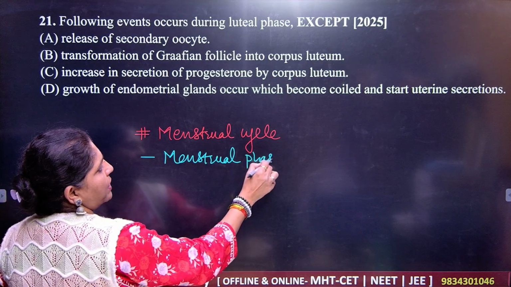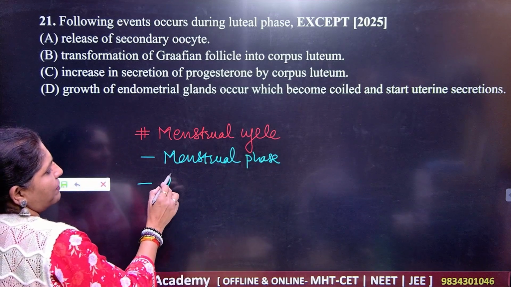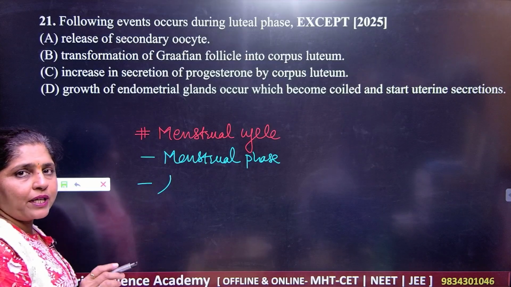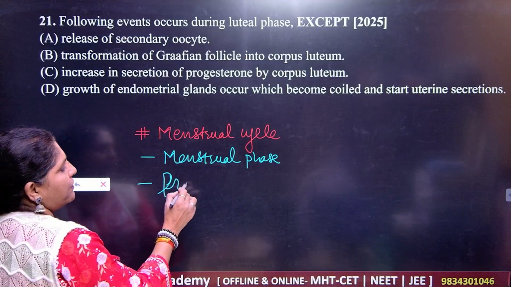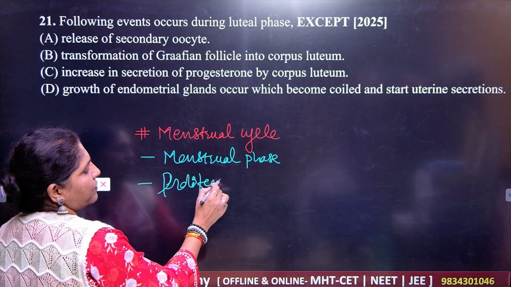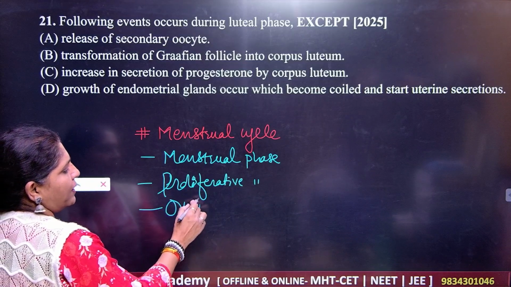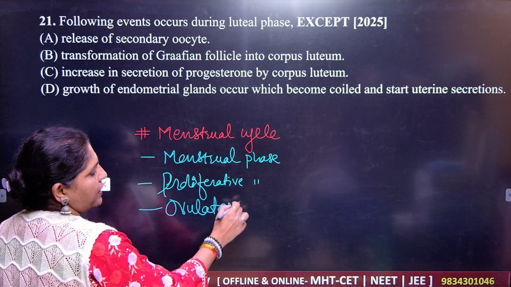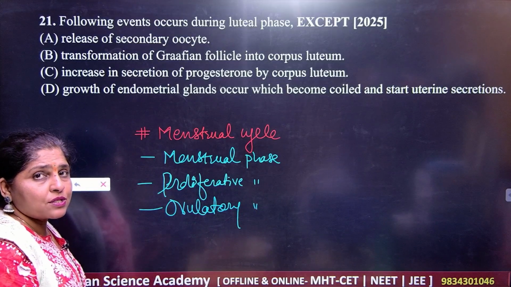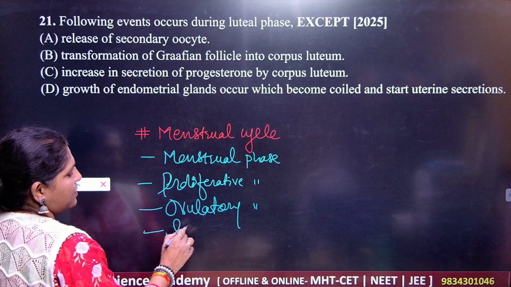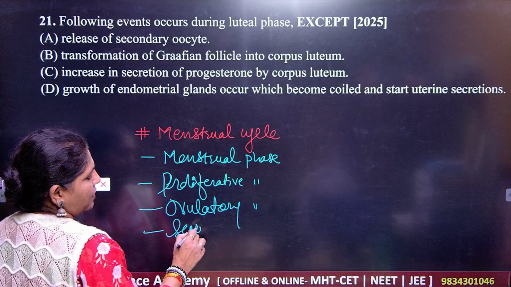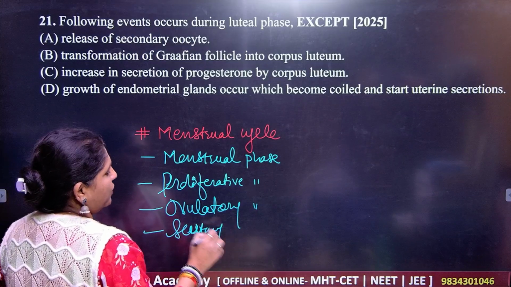Number 2, we have the very important proliferative phase. Next is the ovulatory phase. You know that the ovulatory phase is the shortest one, and the last ones are secretory and luteal phase.